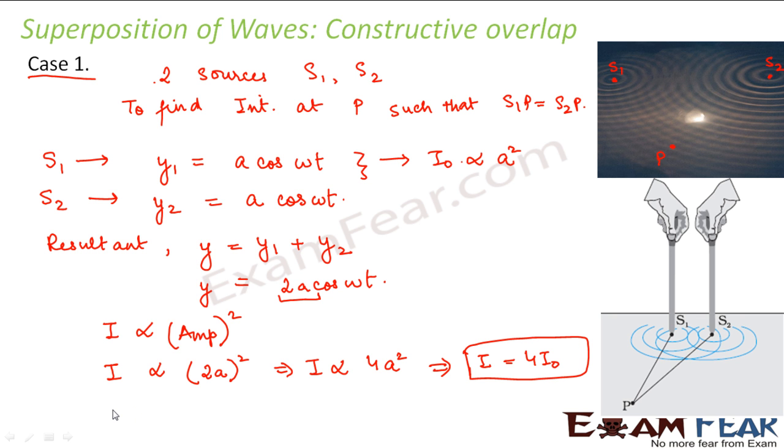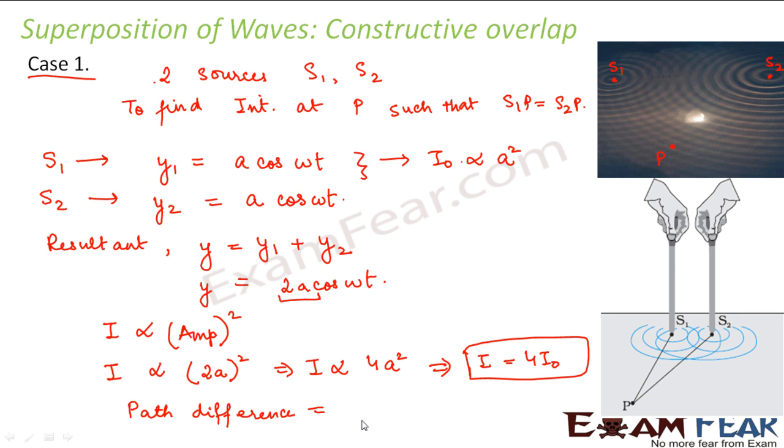So if we find out the intensity at a point which is equidistant from both the sources, another point to be noted here is the path difference. This is a new term which is introduced here and it will be used quite often now. Path difference means the difference in the paths from both the sources to a particular point.